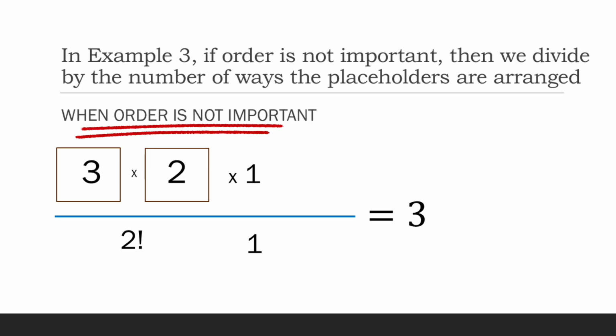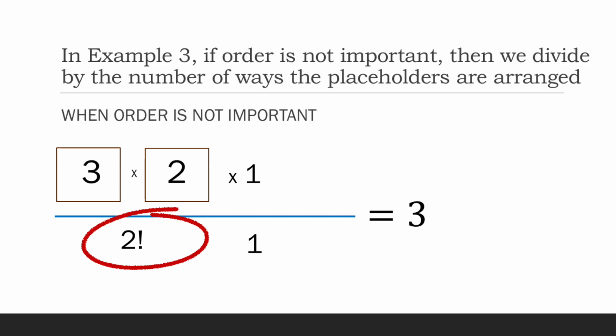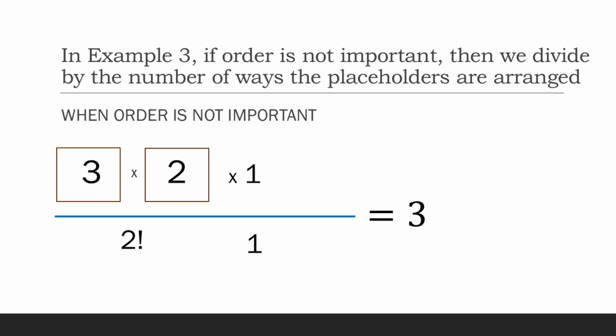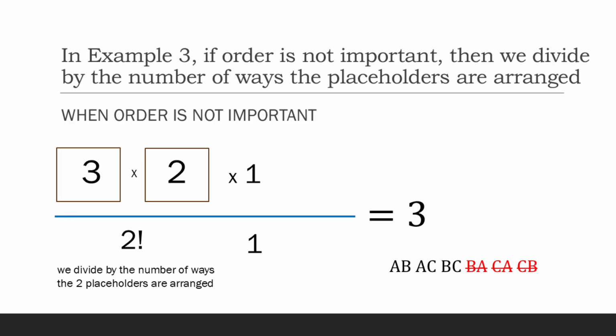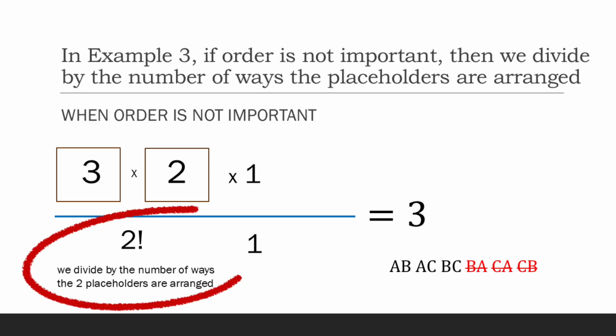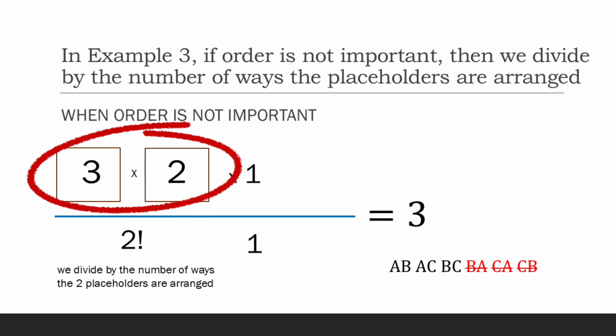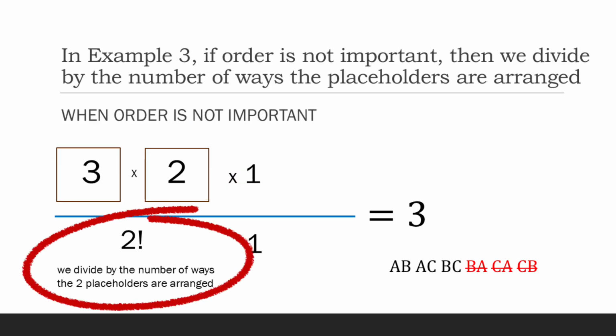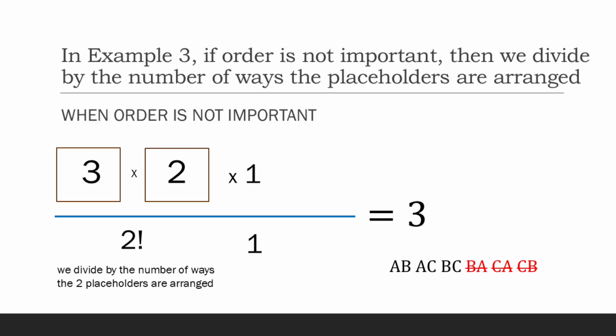This means we need to divide by the number of times the placeholders can be arranged, which I'll just call placeholder factorial. So in how many ways can the letters A, B, and C be arranged 2 at a time, but this time order is not important? That's going to be 3 times 2 as before, but this time we have to divide by the number of ways 2 placeholders can be arranged, and that's just 2 factorial. So it's our old permutation formula, but we simply divide by the number of placeholders factorial, meaning the number of ways the placeholders can be arranged.